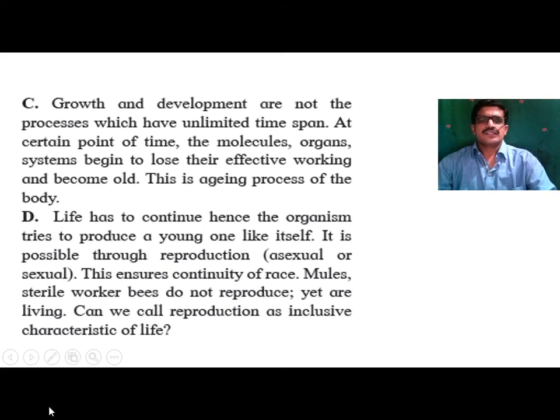Other than this, there is also vegetative reproduction, but it is also part of asexual reproduction. This reproduction process occurs only in living organisms. In non-living things, this reproduction process is absent.